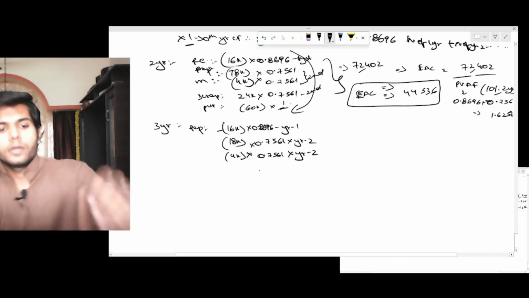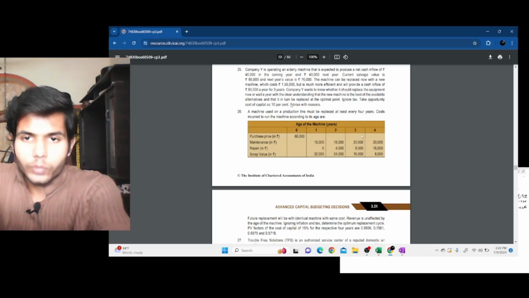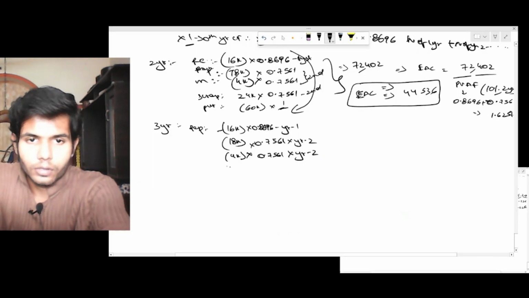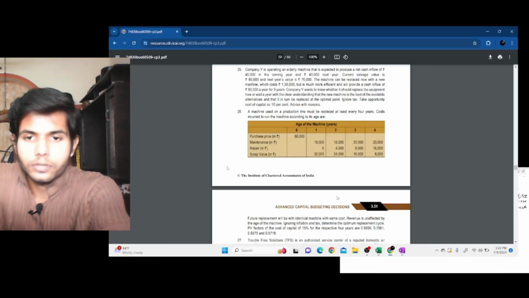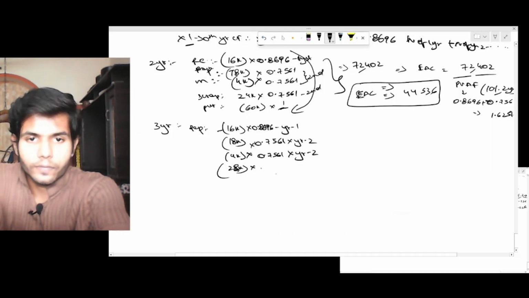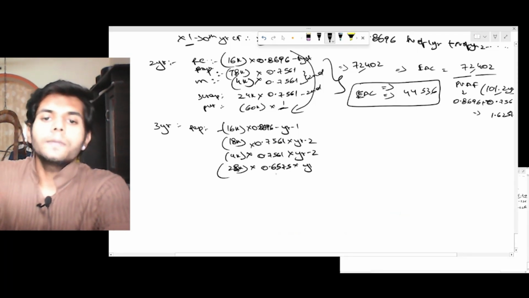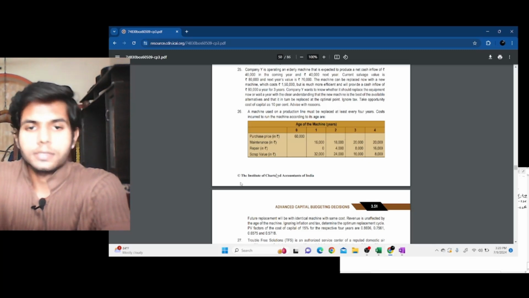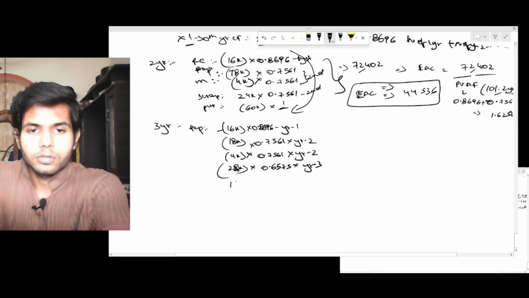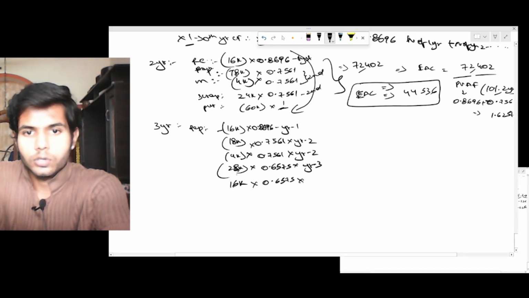And for year 3, it is 20 plus 8, 28. 28 into what is the PV of year 3? 0.6575, year 3, and scrap, it is 16,000 into 0.6575 into year 3.